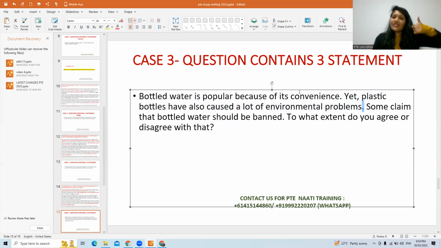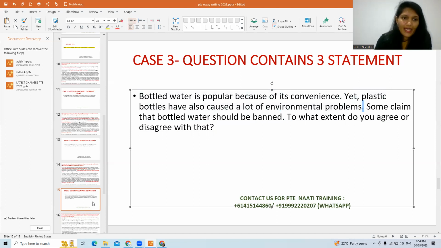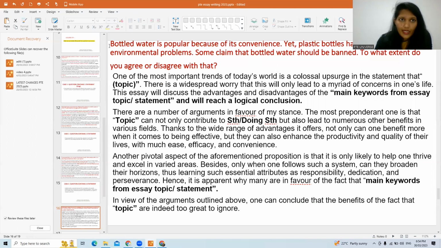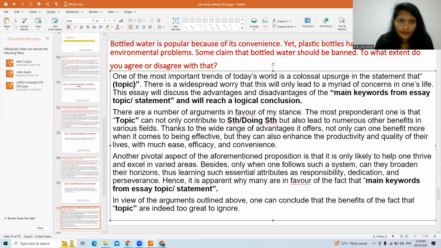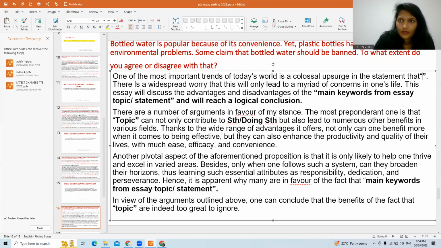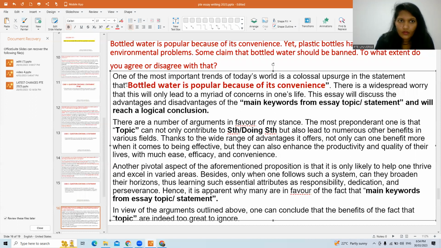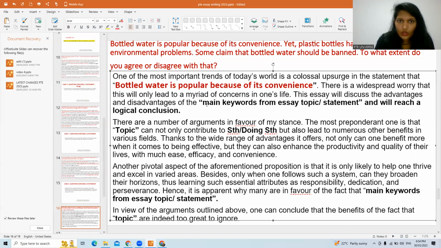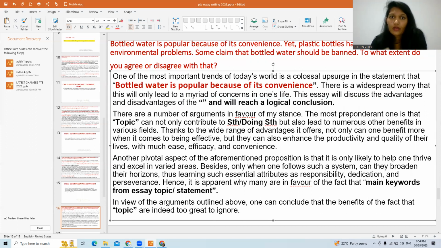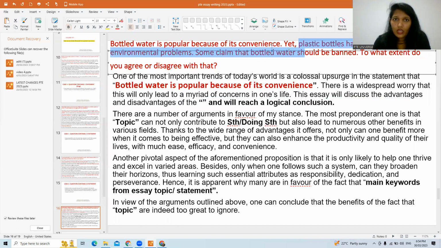First way is to include the statements as they are, like we were doing previously. Let me do this one for you. So statement 1, you can write here. Statement 2, you can write it here. If it's a very big one, just try to include main keywords. Of course, you will have to keep the word limit in your mind, whatever the word limit is.